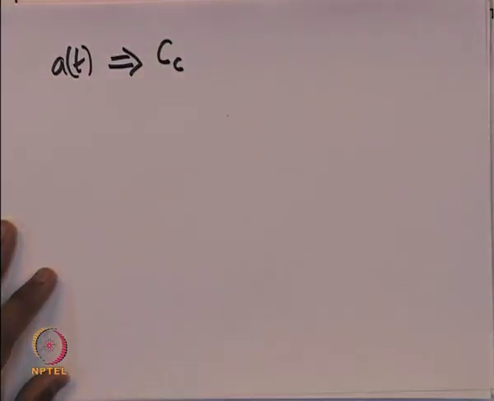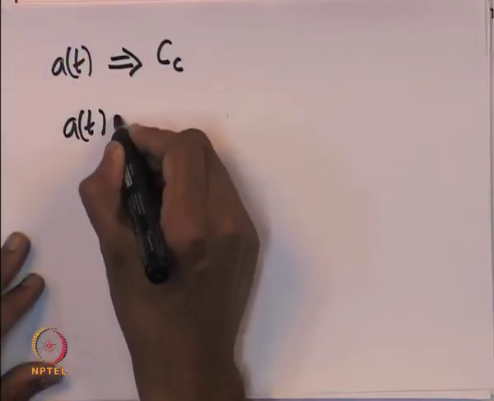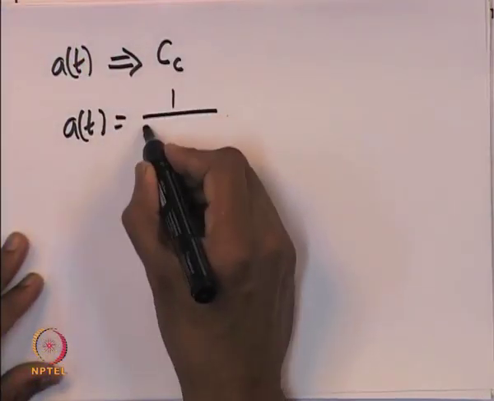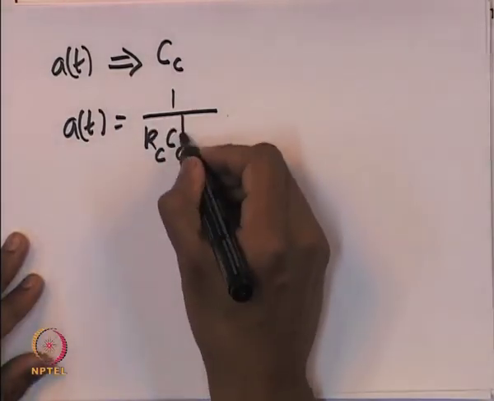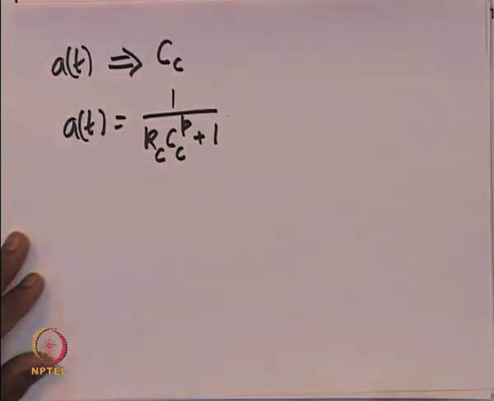So, there have been some common forms of the relationship between the activity and the carbon that gets deposited, and they are like this. So, a(t) is equal to 1 by (1 plus Kc multiplied by Cc to the power of p).